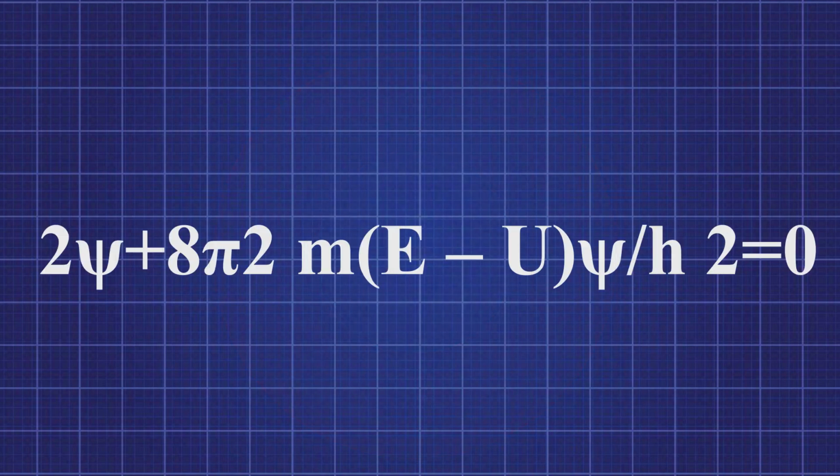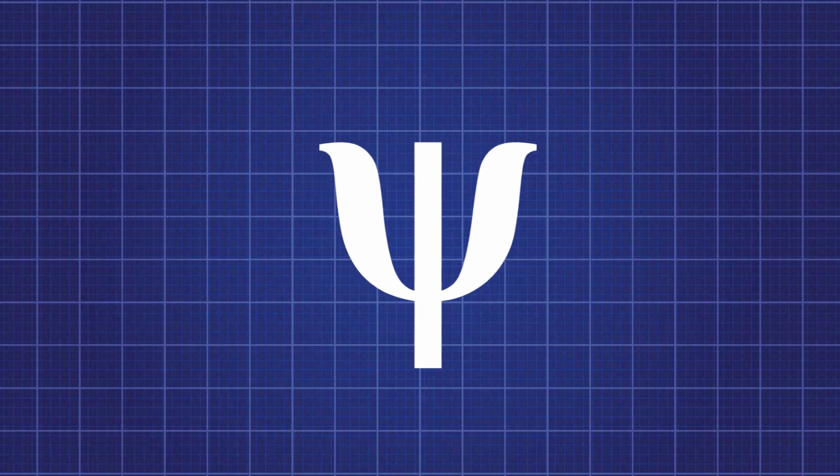It's a differential equation, meaning it doesn't give a final answer, but an equation that can then be used to predict the electron cloud. When we use the equation over and over again, it gives an idea of the probabilities of an electron being in a certain place, even though we have no guarantee it will be there, and a superposition therefore occurs. The most important variable in this equation is psi, which represents the wave function. It takes the position and momentum of an electron, and when squared, it gives the probability of location.